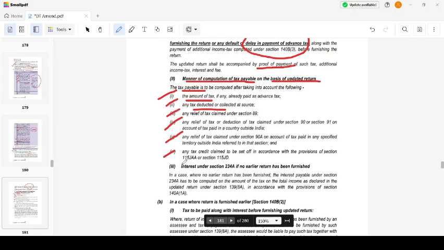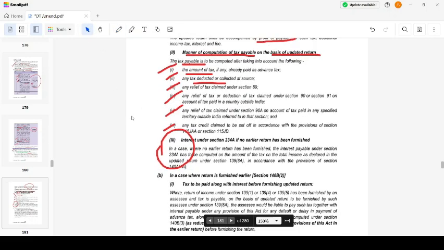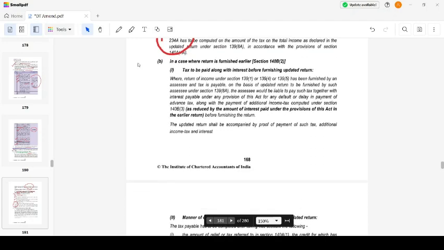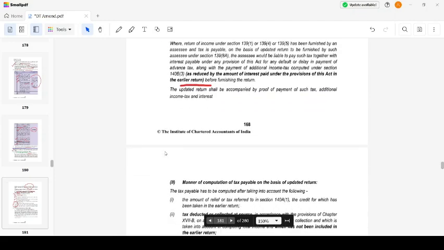Interest under section 234A if no earlier return has been furnished. If an earlier return is not furnished, then 234A interest will also be computed. Where a return is furnished earlier, tax is to be paid along with interest before furnishing the updated return, as reduced by the amount of interest paid under the provisions of this Act in the earlier return. The updated return shall be accompanied by that. I have to give tax and interest as reduced by the interest already paid, and I should submit this proof along with the updated return.